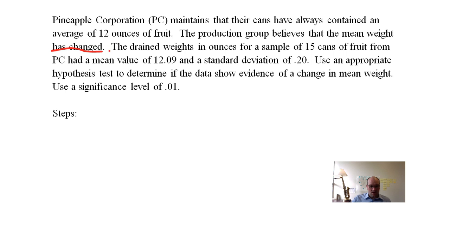The drained weights in ounces for a sample of 15 cans. Okay, so they took 15 cans, they drained them, they weighed them. On average, they got 12.09 for the 15 cans, with a standard deviation of 0.20. So use an appropriate hypothesis test to determine if the data show evidence of a change in mean weight. Use a significance level of 0.01.